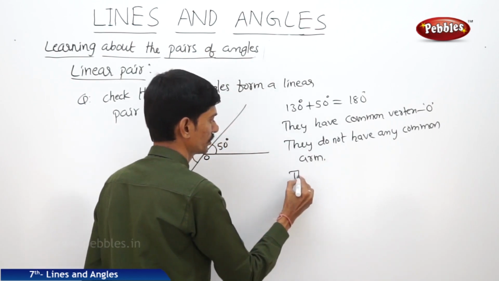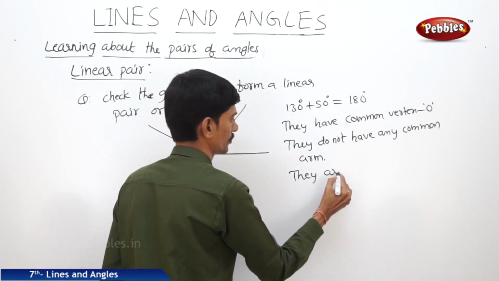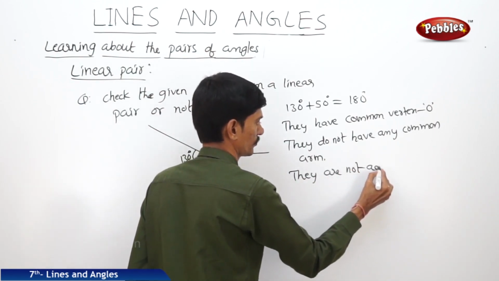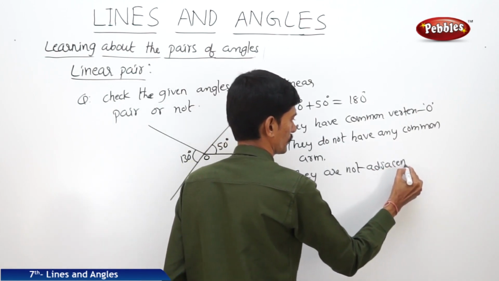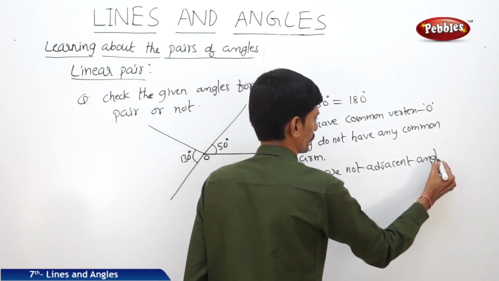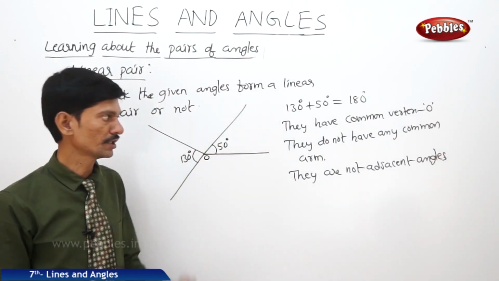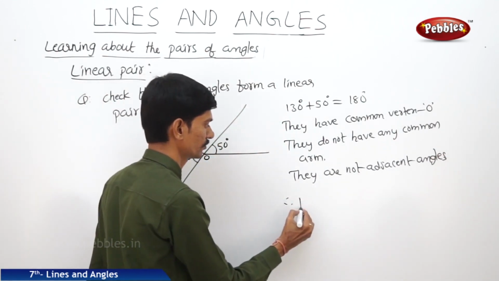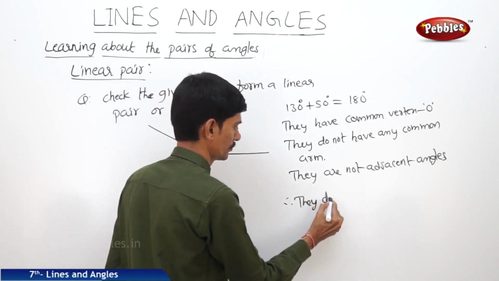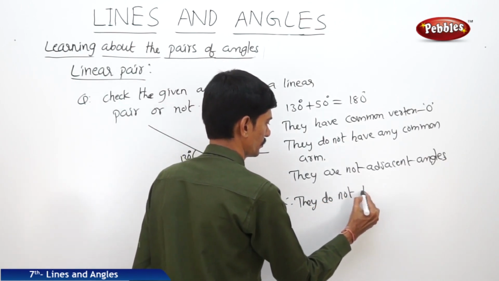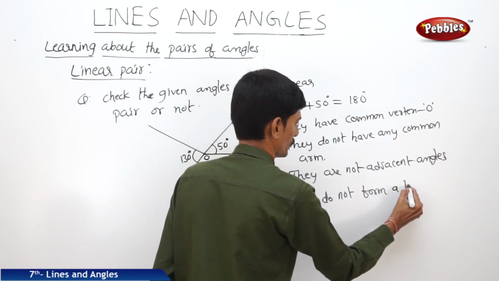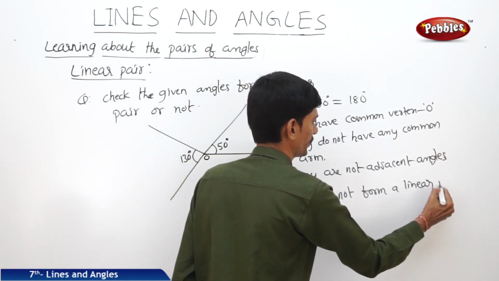So they are not adjacent angles. So when they are not adjacent angles, they do not form a linear pair. So therefore they do not form a linear pair.